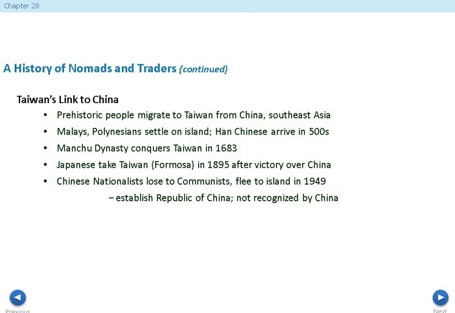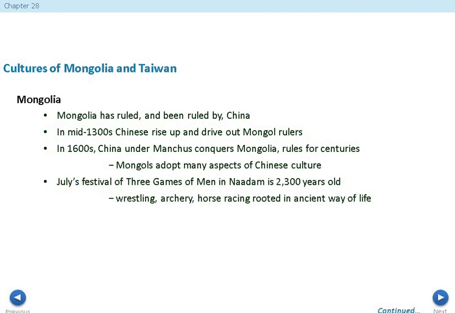Now, the United States has to be really, really careful here, because the United States wants to continue to trade with Taiwan and wants to continue to trade in that area of Japan, Taiwan, and other areas, but they also don't want to anger China. So they have to play a balancing act of trading with Taiwan, but not angering China and considering them to be a country. So it's a delicate situation.